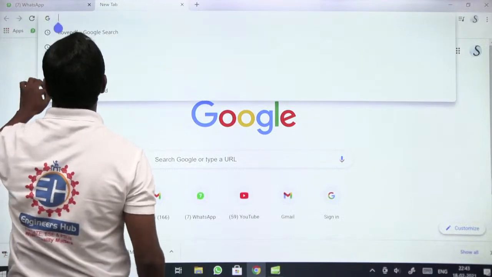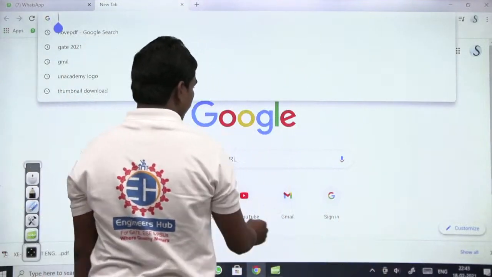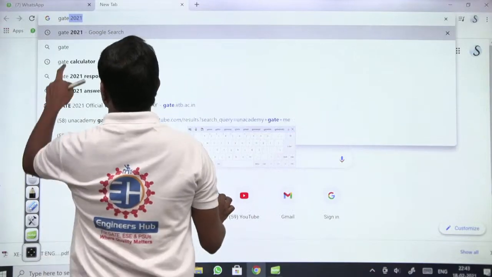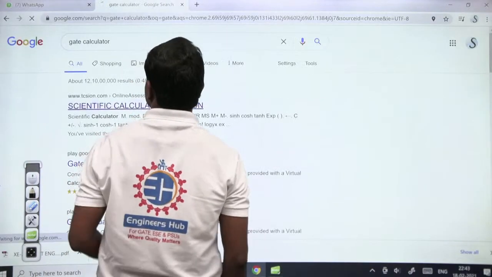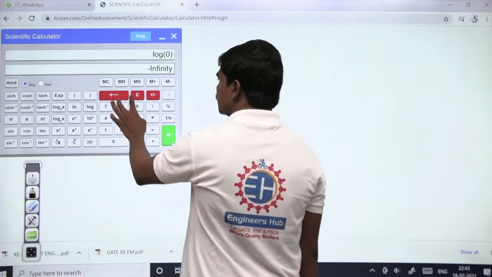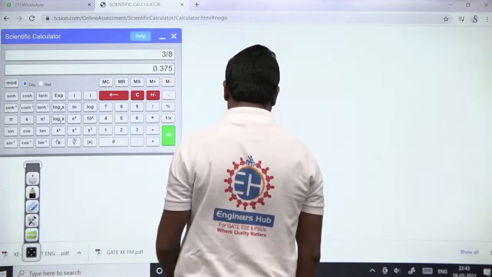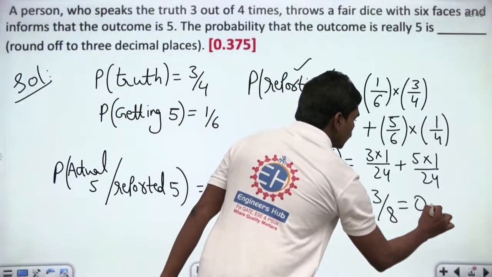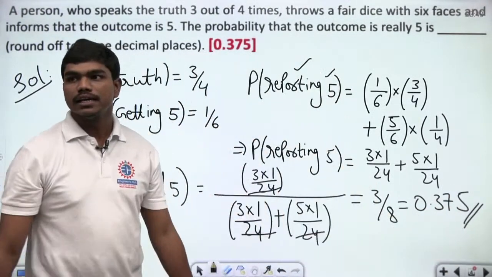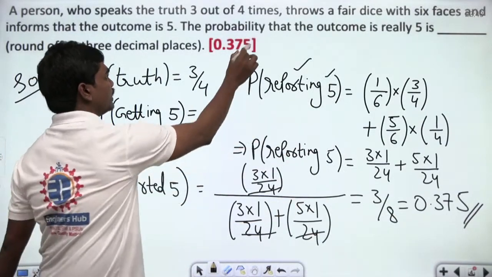So no issue. Let us take the help of a virtual calculator. Let me quickly show you the values also. So GATE calculator, then there's a scientific calculator first. This is the same calculator that gets displayed in your exam. So 3 by 8 could give you 0.375, and this is what they asked you, round off to exact 3 decimals, and you could get the answer to exact 3 decimals, no issue. So this is how the answer for this question is 0.375.